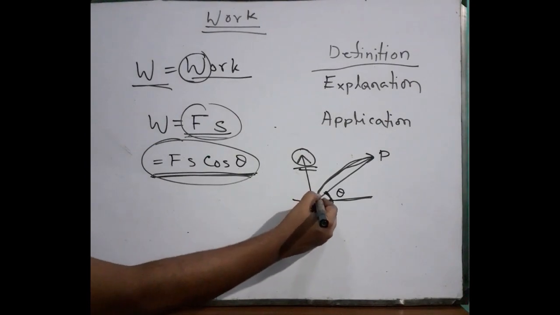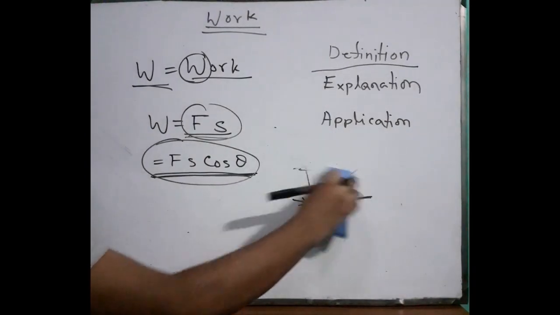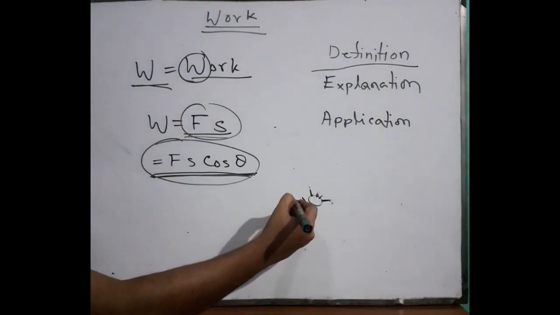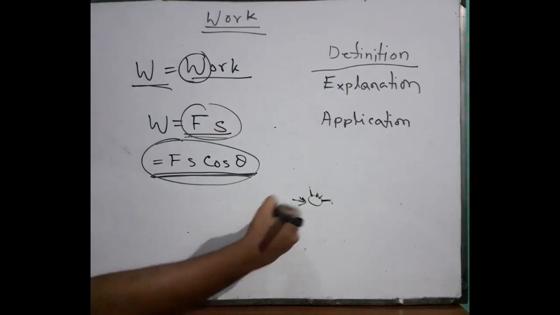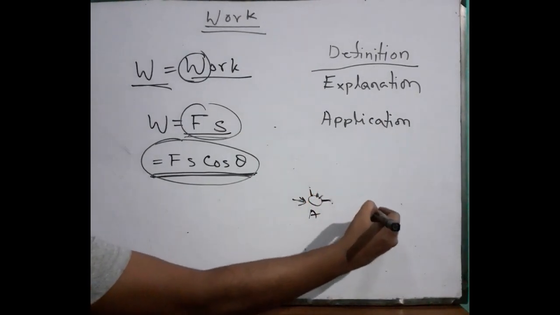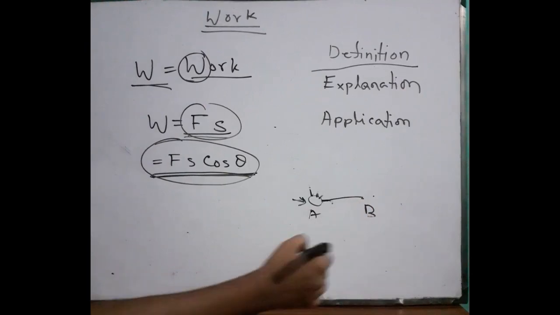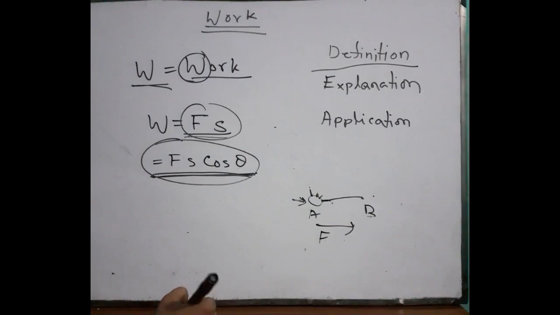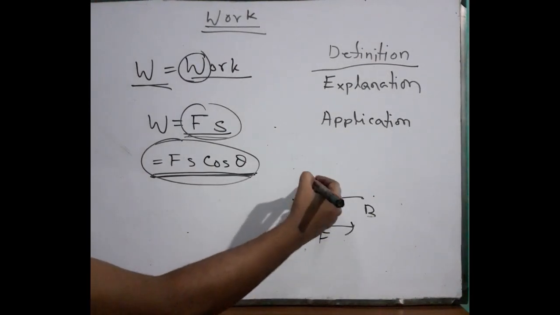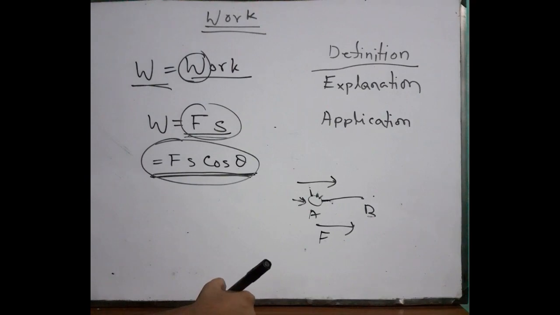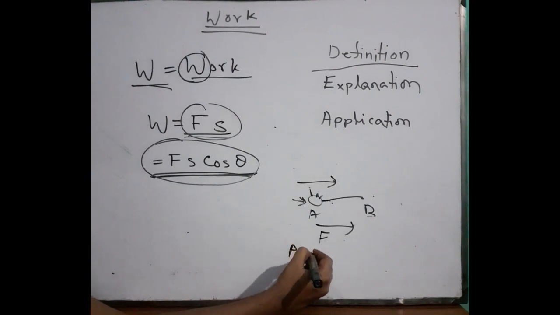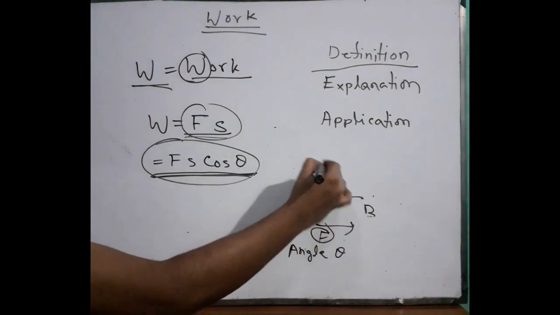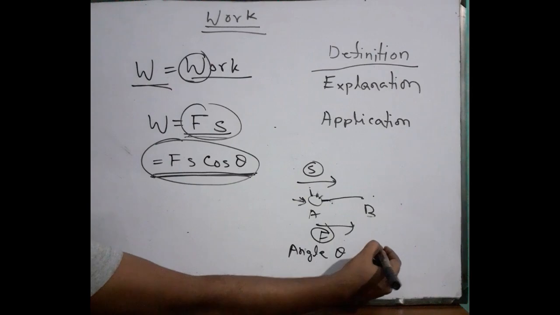Just suppose this ball is in the same position, not the position I have already drawn. If it is just passed from A to B, so force F is applied from A to B, and displacement is also A to B. So the angle theta between F and S is what? 0 degree.